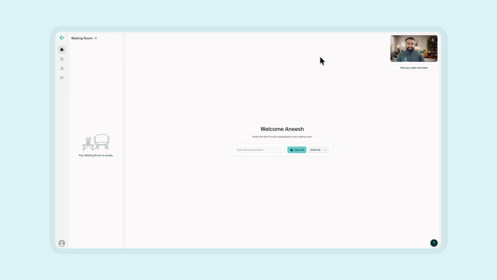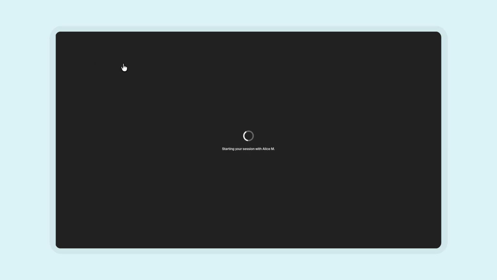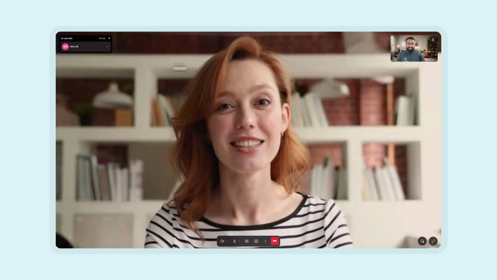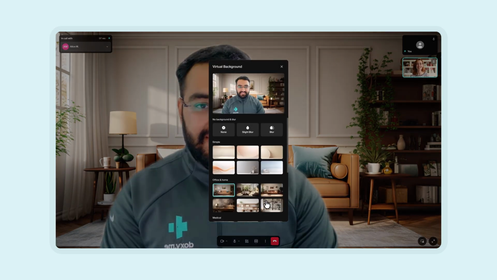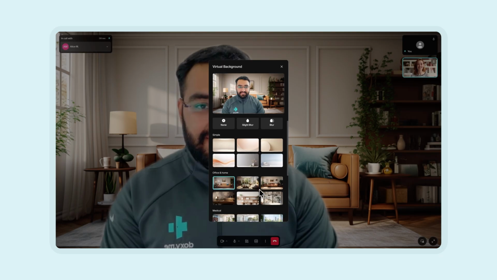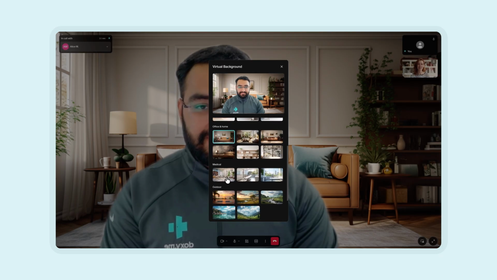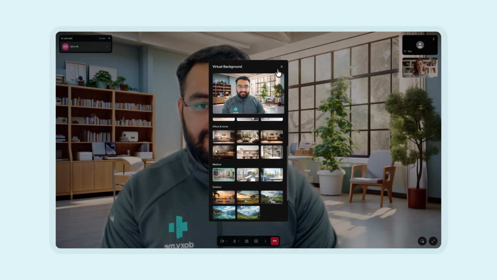You can also add or change your virtual background while you're in a session and transform the visual mood or setting instantly. Here's how. From the control bar, just click the three dots, select virtual background, and choose a background. It's that easy. From privacy to professionalism to playful moments, virtual background helps you set the right tone for every visit.